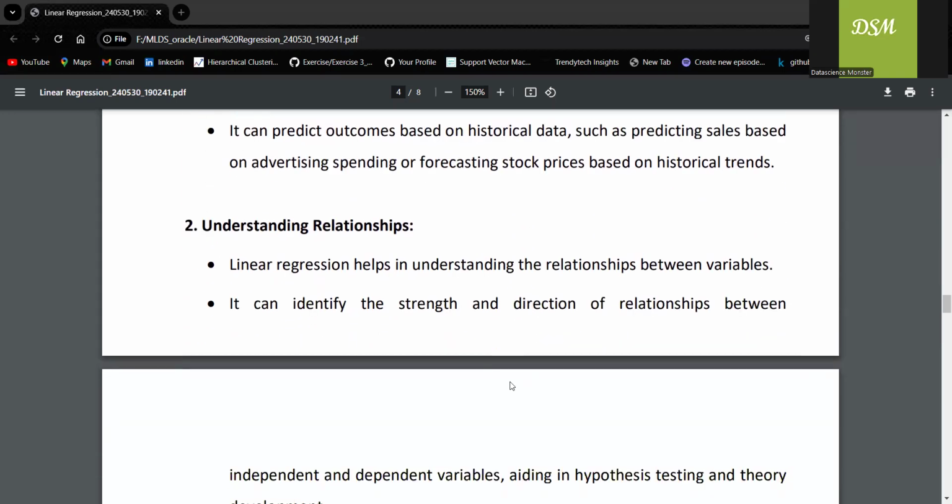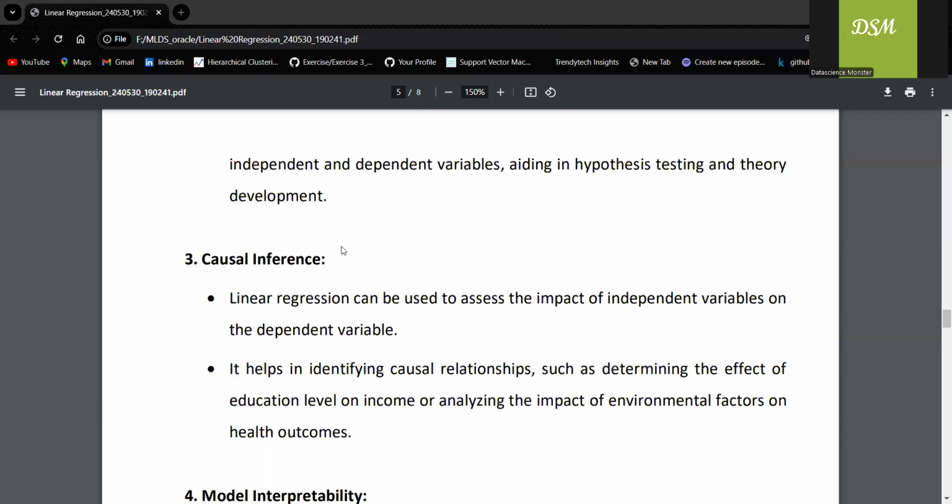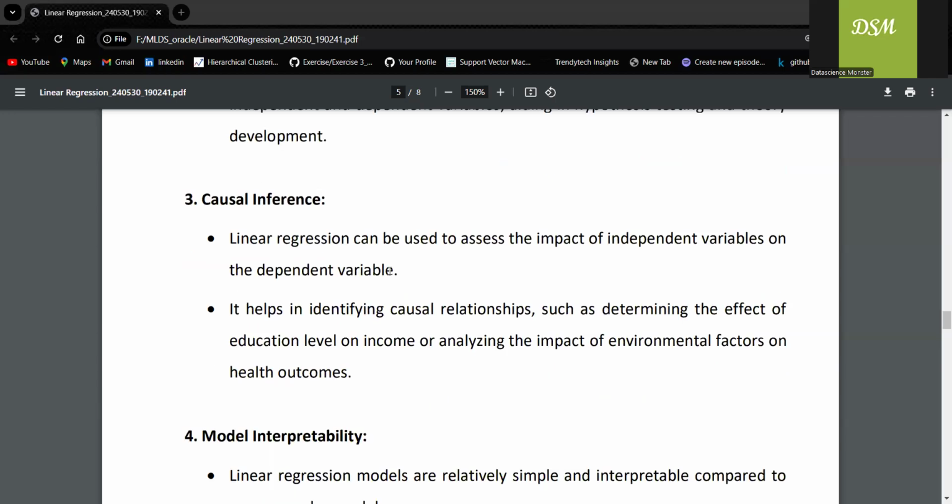The second one, as we have discussed already, is to find out the relationship. For example, based upon the number of hours of study, how many marks the student can get. So it is basically to get the relationship. Causal inference: we can also see the impact of independent variables on the dependent variable. Say the effect of education level on income, or we try to study how pollution affects health outcomes.